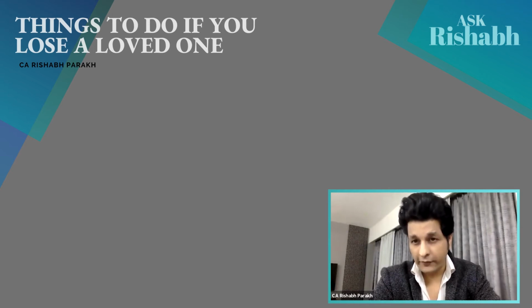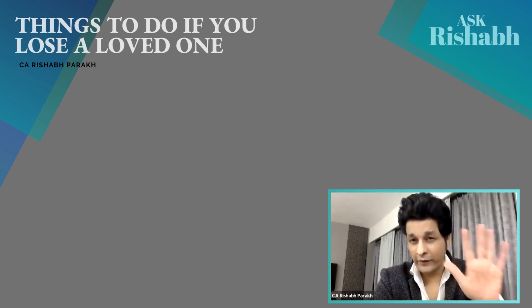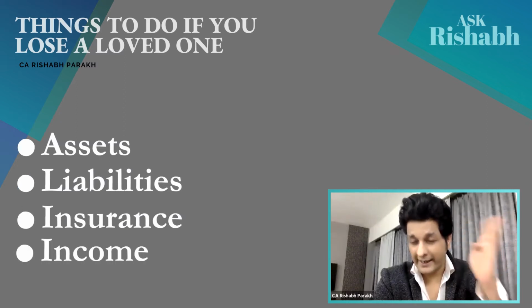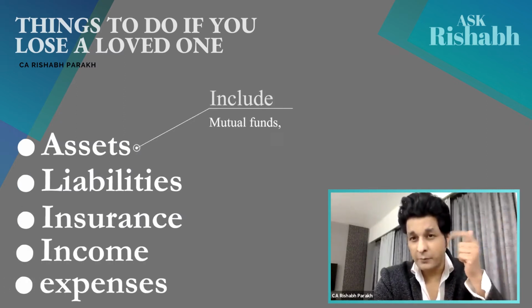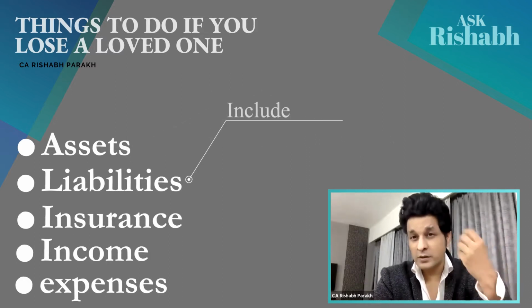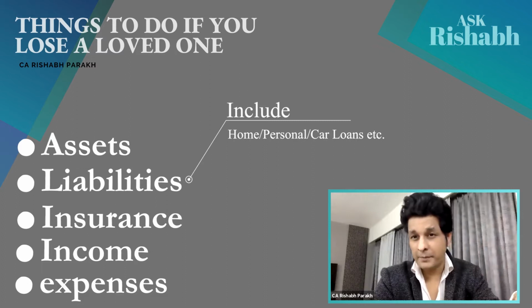So collect all the information and organize it into 5 categories: assets, liabilities, insurance, income, expenses. Assets include mutual funds, stocks, gold, real estate, fixed deposits, provident fund, public provident fund, and other asset classes. Your liabilities include a home loan, car loan, or a personal loan.